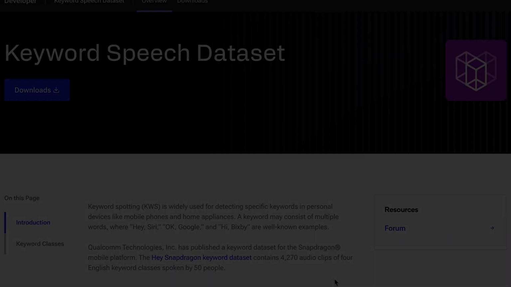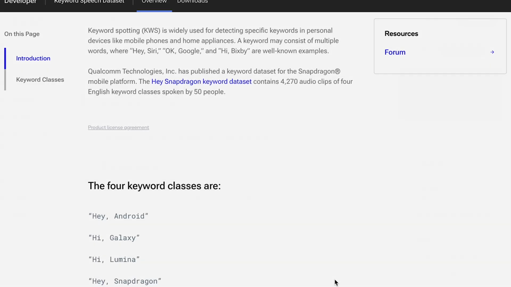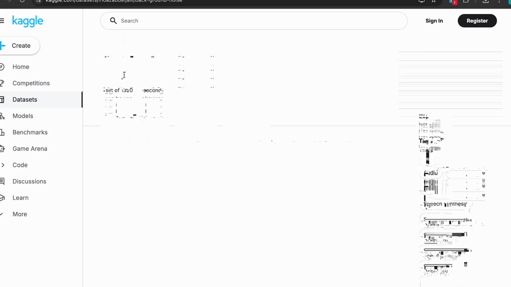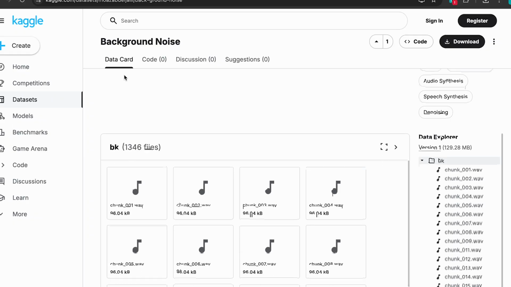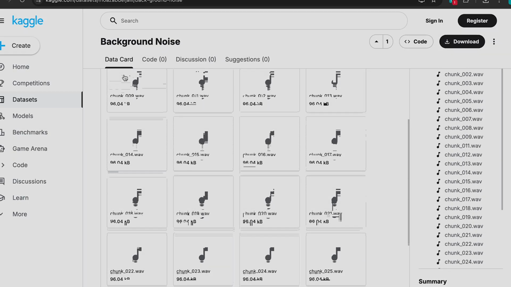We also used Qualcomm's keyword speech dataset, which contains multiple speakers saying a few wake sentences. To train our model on generic background noise, we use a Kaggle dataset of random 3-second chunks of noise from all sorts of environments.